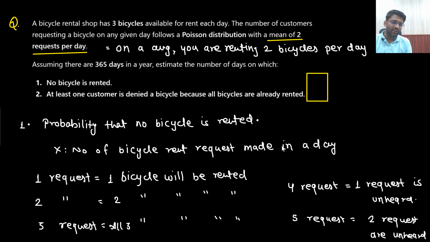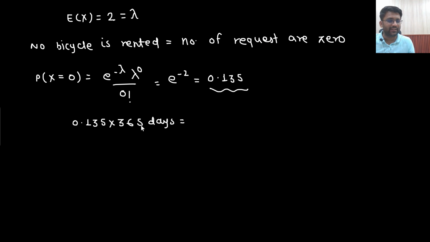Now I have found this per day. Everything is going per day: x is the number of requests made in a day. Now I simply multiply with 365, so I will get the expected number of days where no bicycle is rented. I will get the answer 49.39.